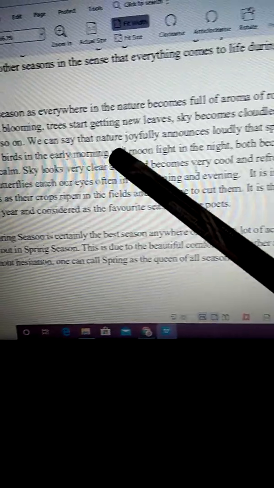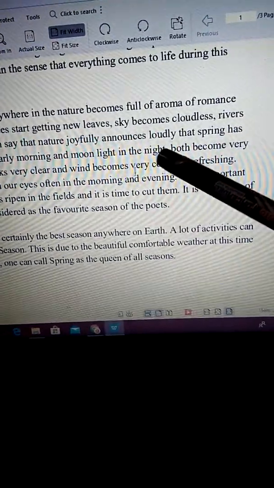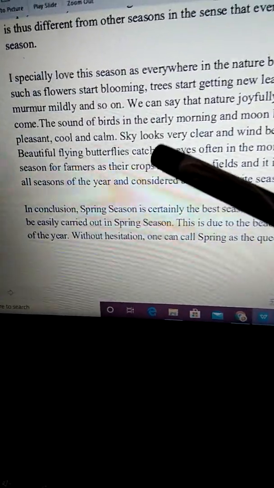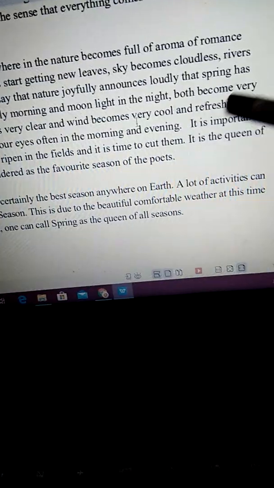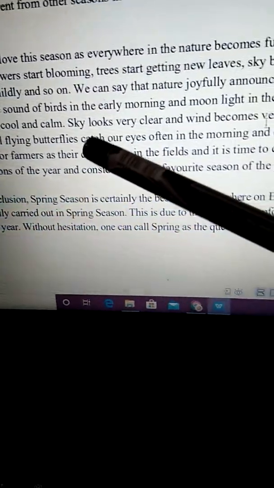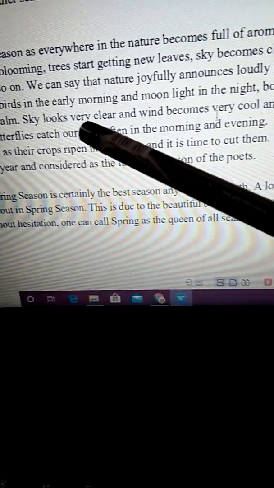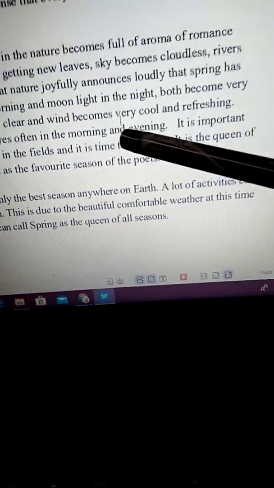We can say that nature joyfully announces loudly that spring has come. The sound of birds in the early morning and moonlight in the night both become very pleasant, cool, and calm. Sky looks very clear and wind becomes very cool and refreshing.